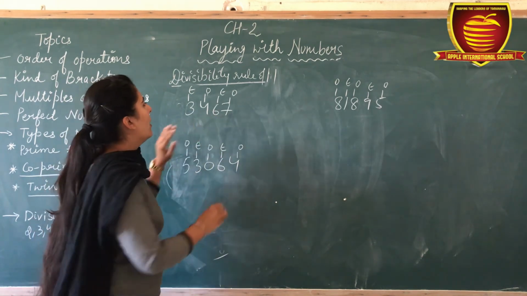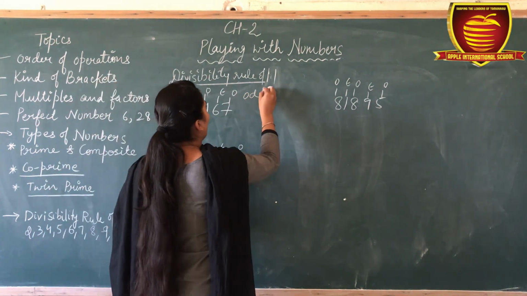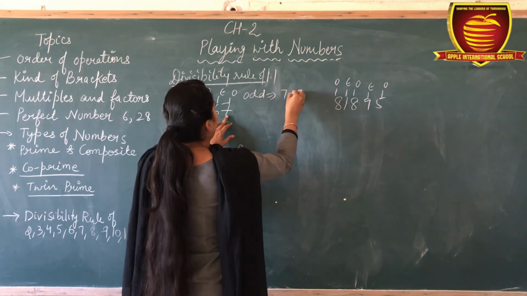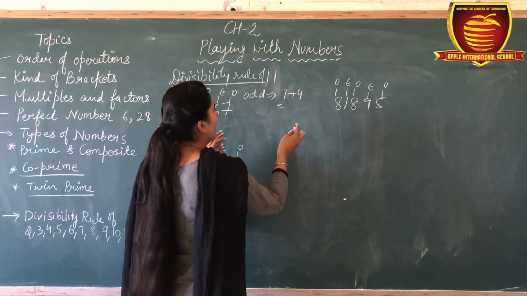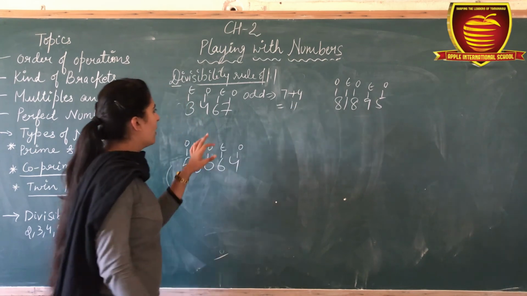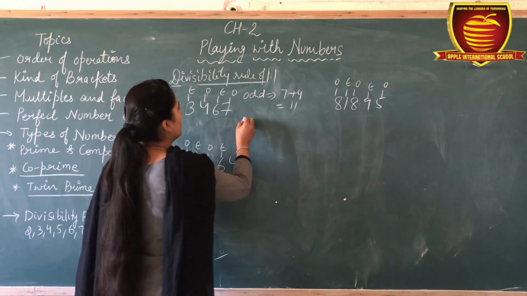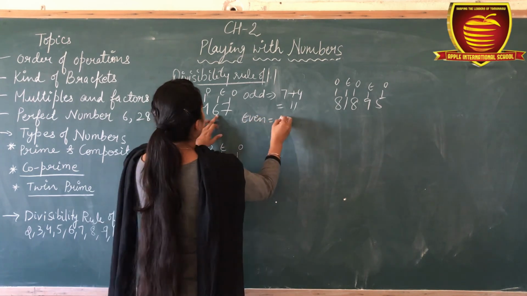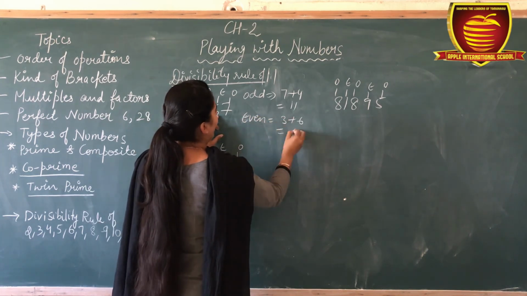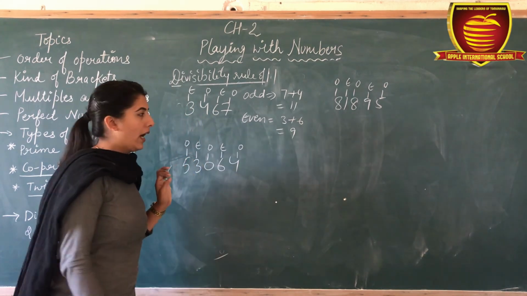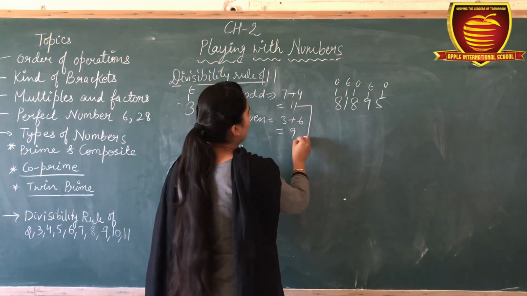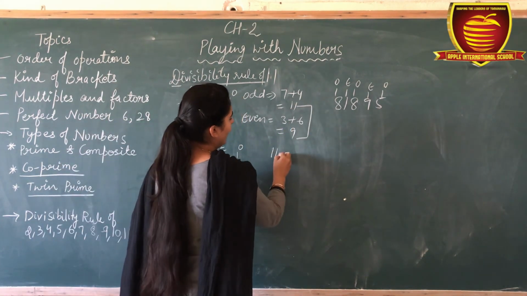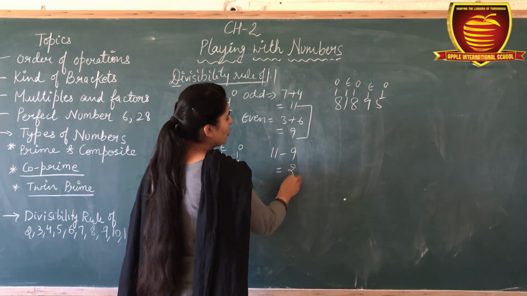Now sum the odd terms को sum करो. 7 plus 4, 7, 11 आ गया. Okay. Now even numbers, 3 plus 6, that is 9. Okay. अगर इन दोनों का difference, for example 11 minus 9, 2.